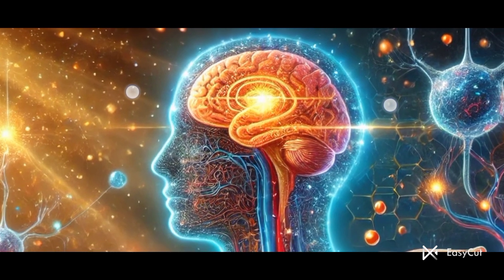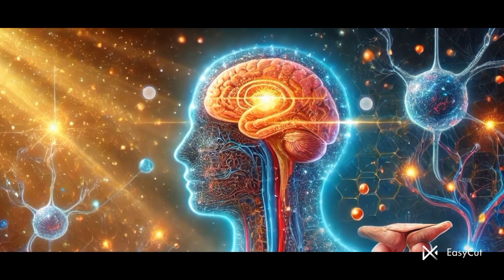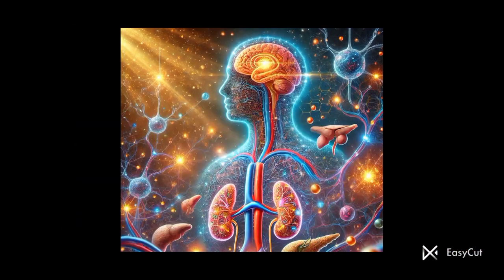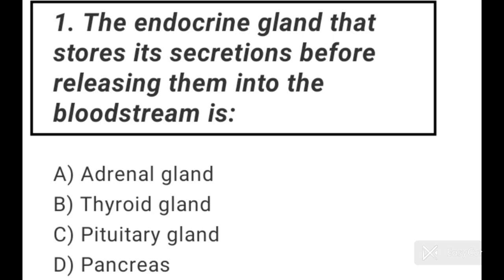Today we will discuss 50 most important MCQs of Biology Class 11th Chapter Chemical Coordination and Control. Let's start from question number 1.